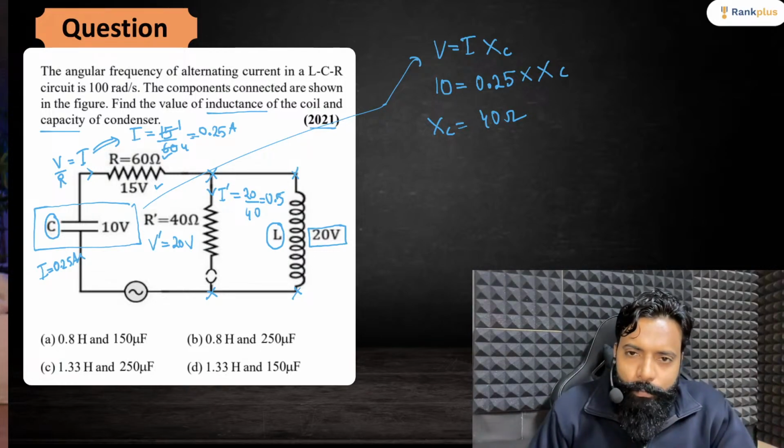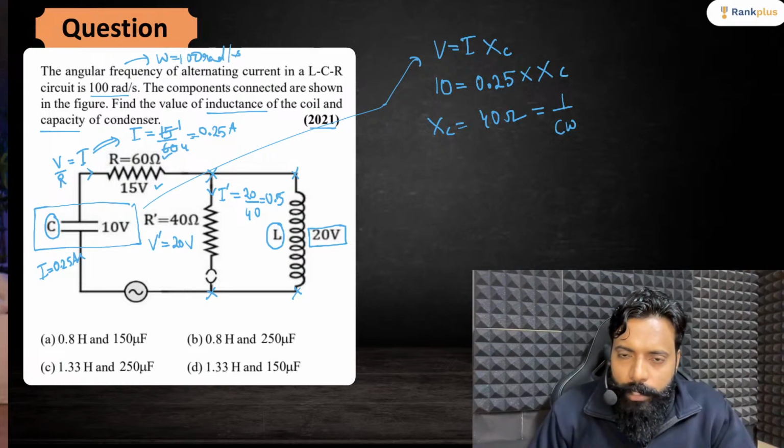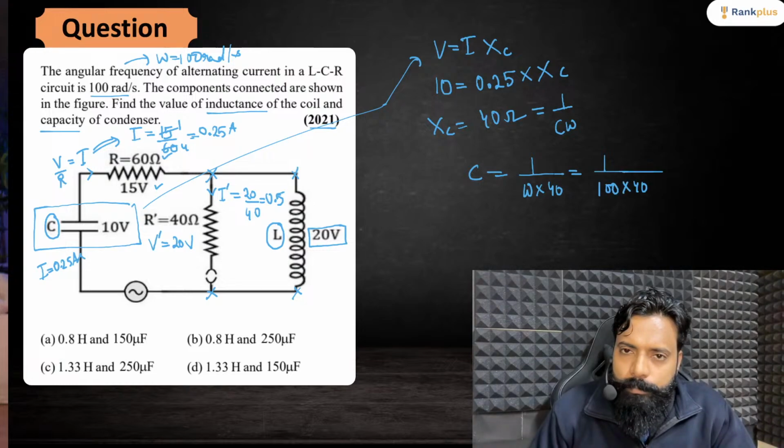And what is the value of XC? XC is equal to 1 upon C omega. Omega is 100 because it's already been provided in the question that omega is 100 radian per second. So if you substitute that value, your capacitance will be 1 upon 100 into 40, right?